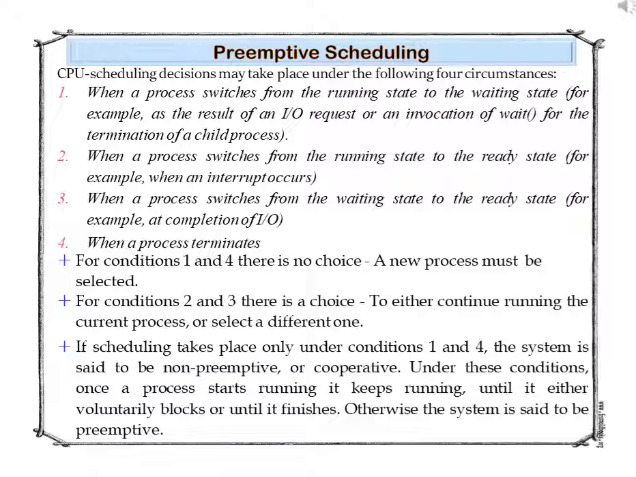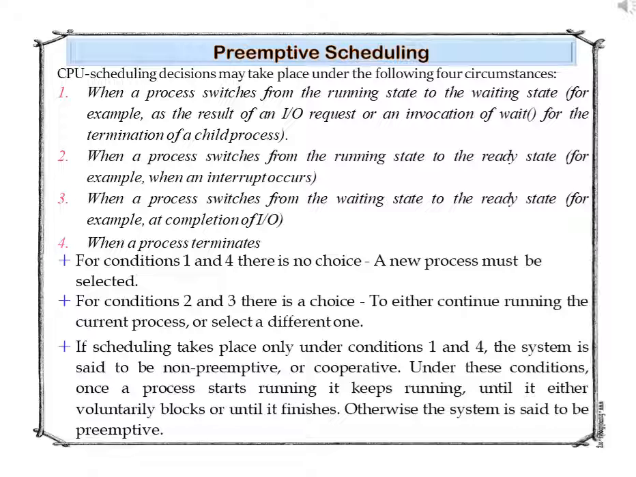Next is preemptive scheduling. CPU scheduling decisions may take place under the following 4 circumstances. First, when a process switches from the running state to the waiting state, for example, as the result of an input-output request or an invocation of wait for the termination of a child process.